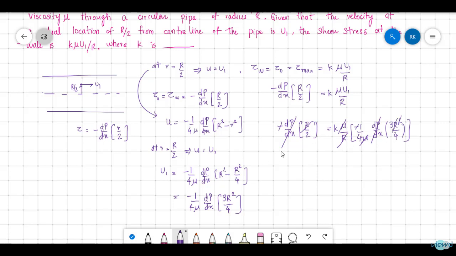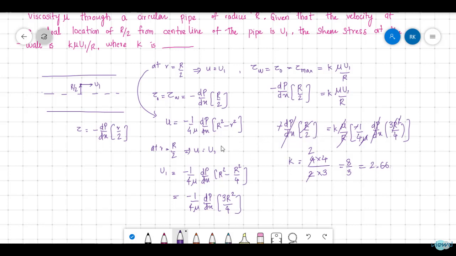Finally k is equal to 4 into 4 divided by 2 into 3, so 8 by 3, which is 2.66. So k is equal to 2.66. Let's see the next question.